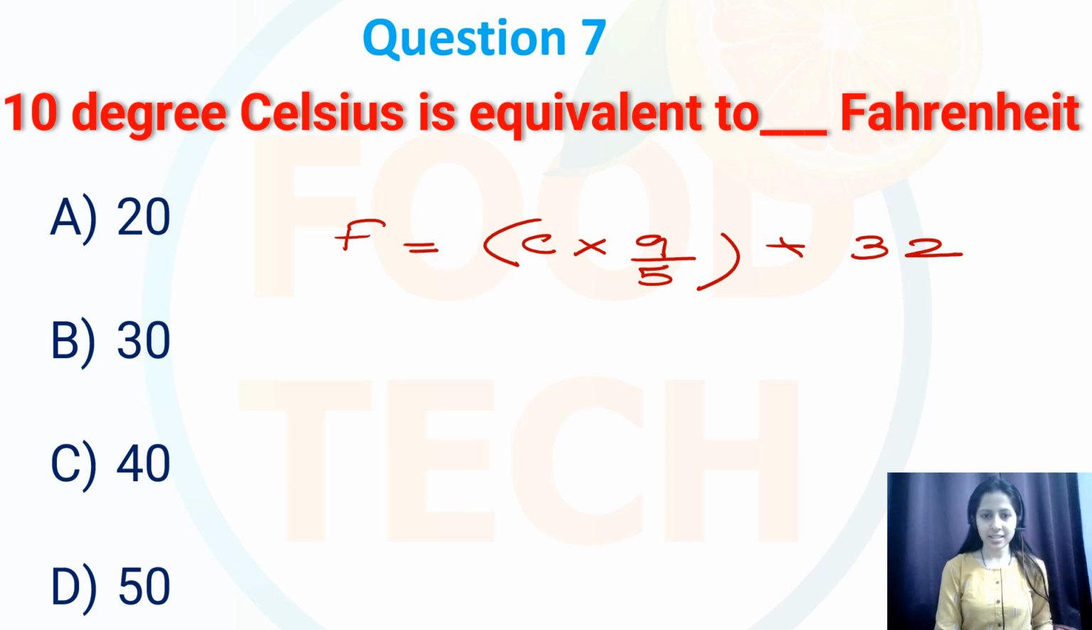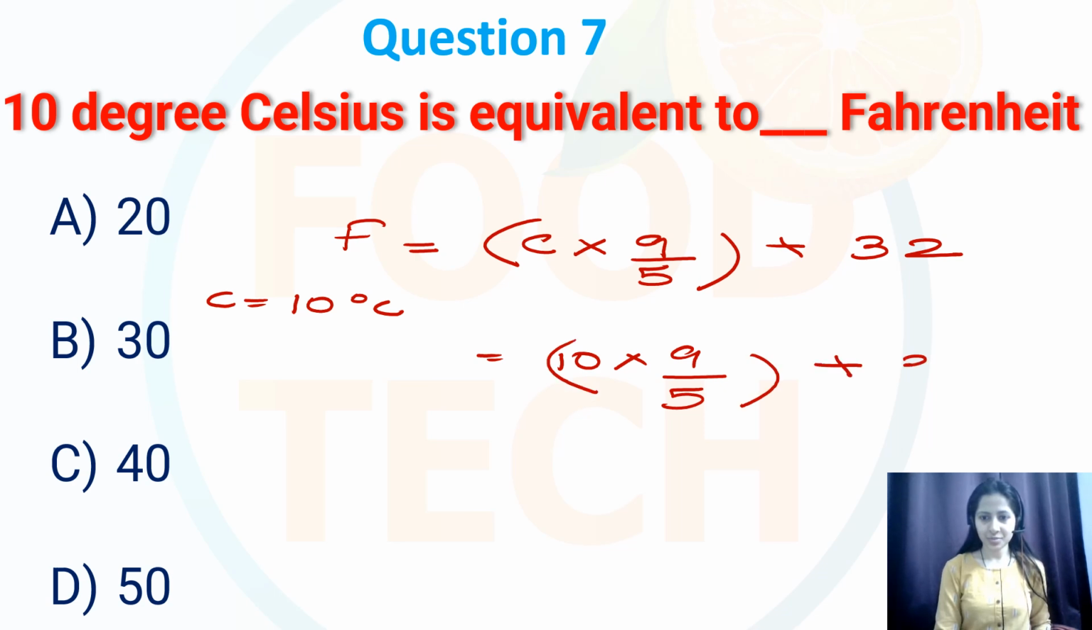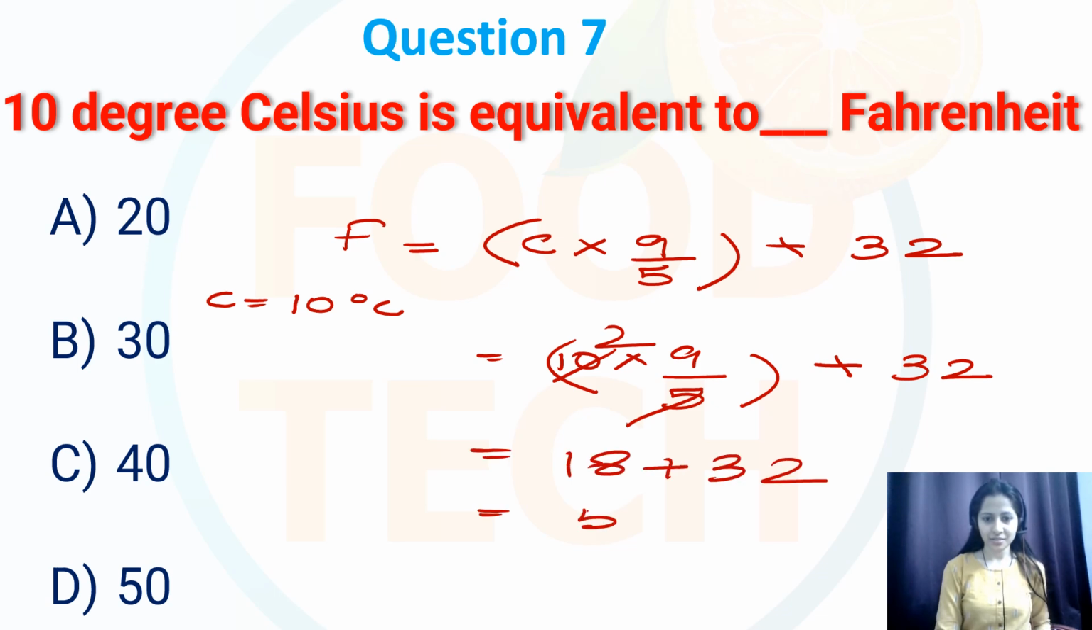So over here C is given, 10 degrees Celsius, that is 10 into 9 by 5 plus 32. 5 2s are 10, that is 18 plus 32. So we'll get 50. So over here my correct option is D, that is 50.